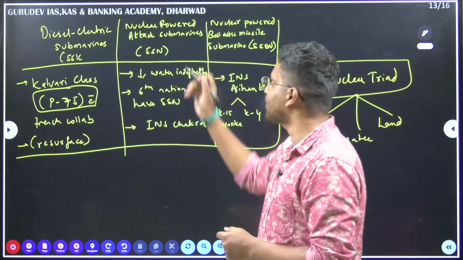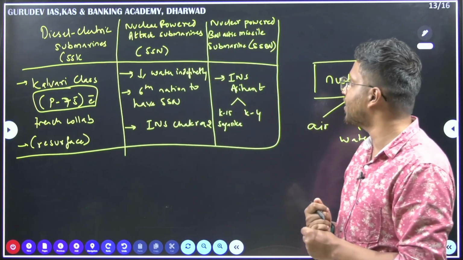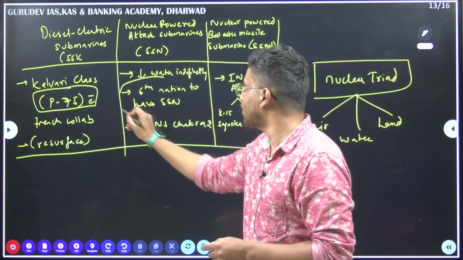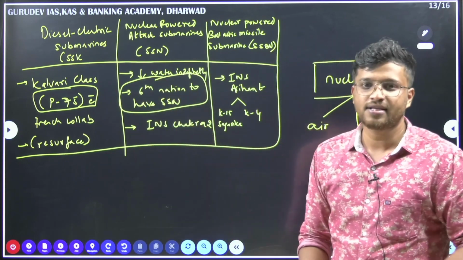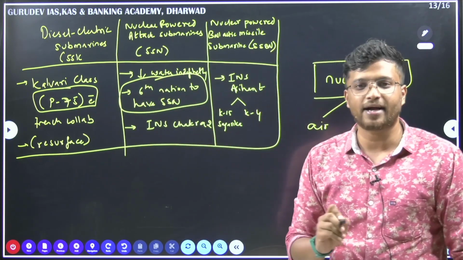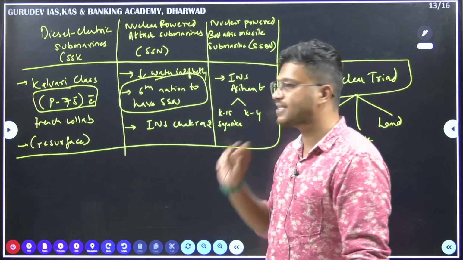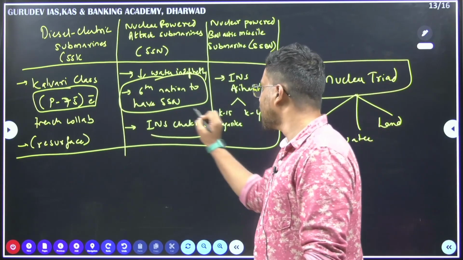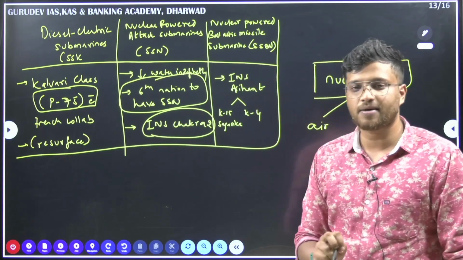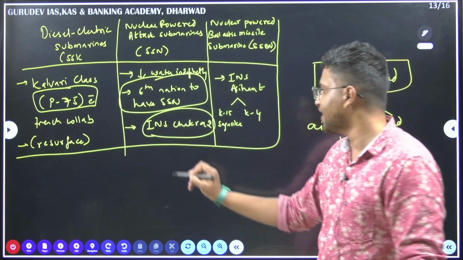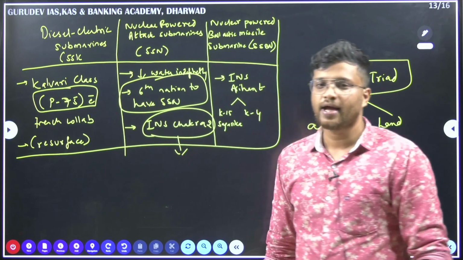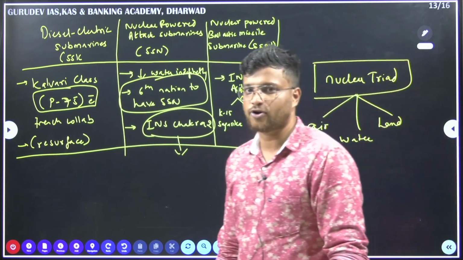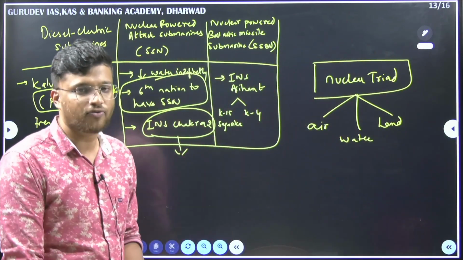Secondly, when we look at the SSN, that is your nuclear powered attack submarines, India is only the 6th nation to have your nuclear powered attack submarines. Fine, India is only the 6th nation to have this kind of infrastructure. Then one of the important nuclear powered attack submarines that India has right now is INS Chakra 2. Okay, it is being leased from Russia. Fine, whatever, this is also brought from Russia.